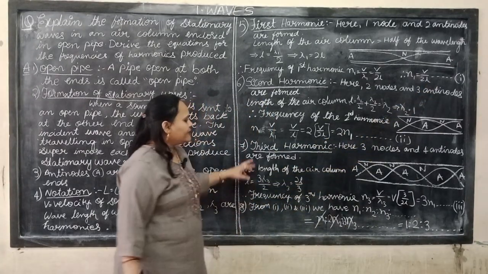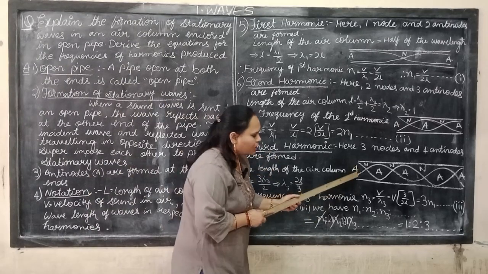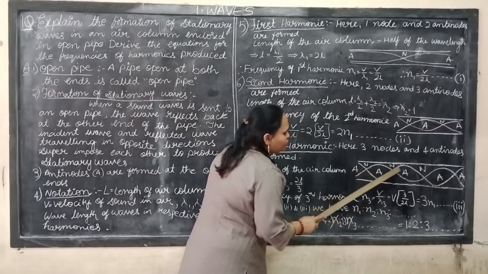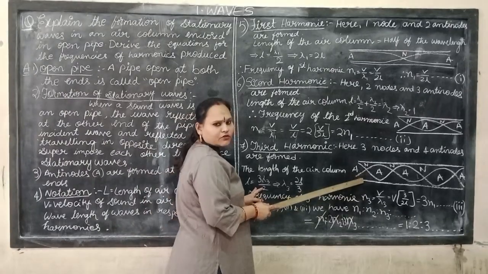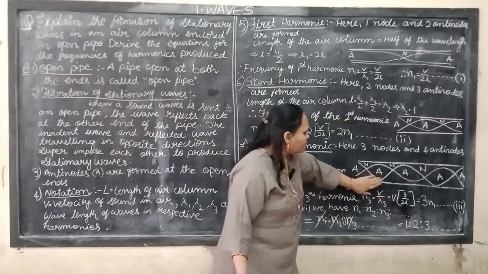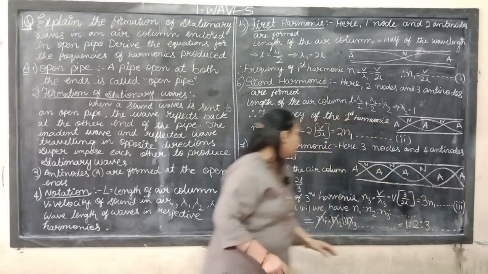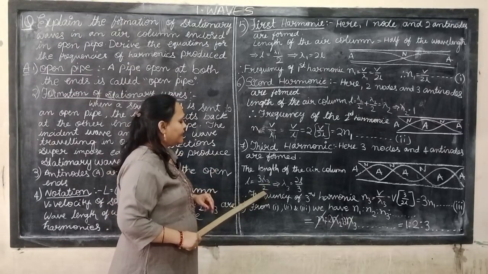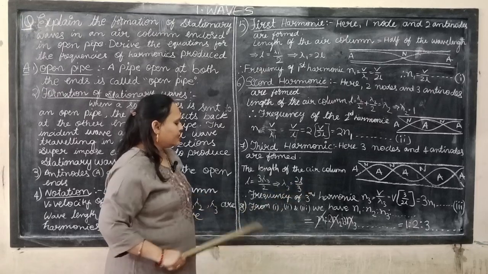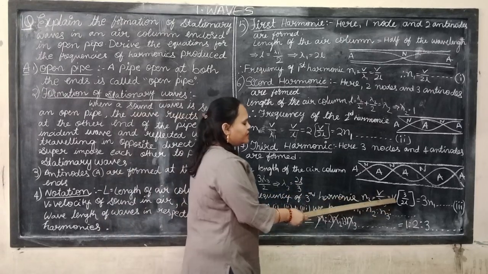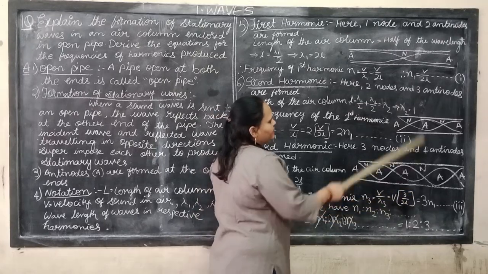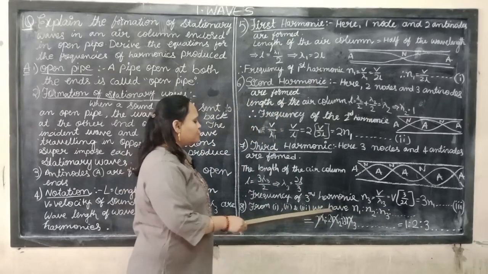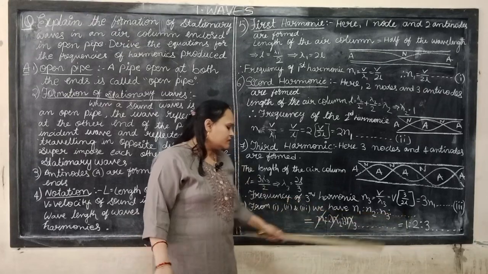That is the second equation. Next, the third harmonic. How many nodes and antinodes are there? 5 antinodes... sorry, 3 nodes and 3 antinodes. Antinode to antinode is lambda by 2 each, giving a total of 3 lambda 3 by 2, so lambda 3 equals 2L by 3. Then N3 equals V by lambda 3, which is 3 into V by 2L, so N3 equals 3 N1.